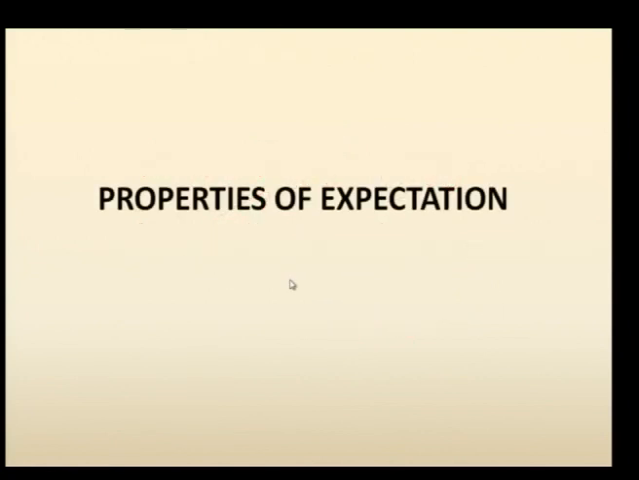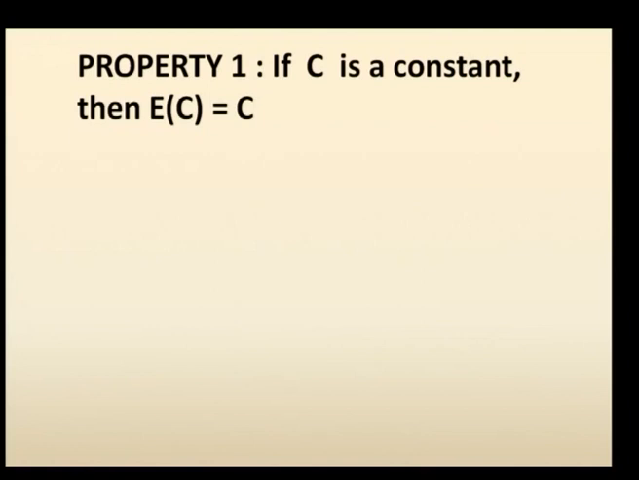Now the properties of expectation. We will see one by one the various properties of expectation to understand the mathematical expectation further. Property 1 says if c is a constant, then the expectation of a constant is the constant itself. That is, it is degenerate. Expectation does not make any difference with the constant. Let us see how this is achieved.